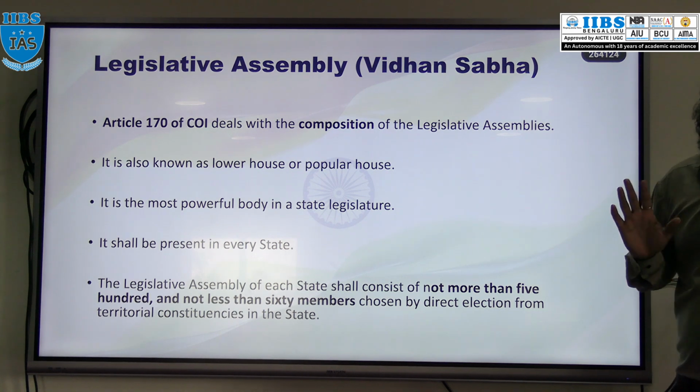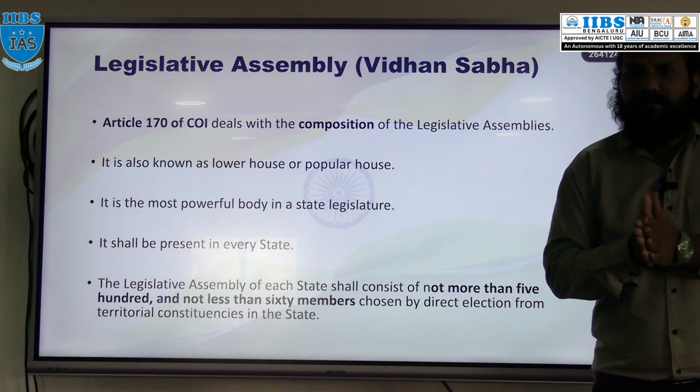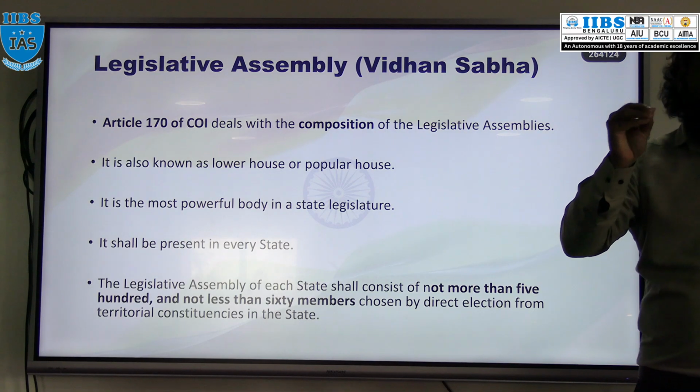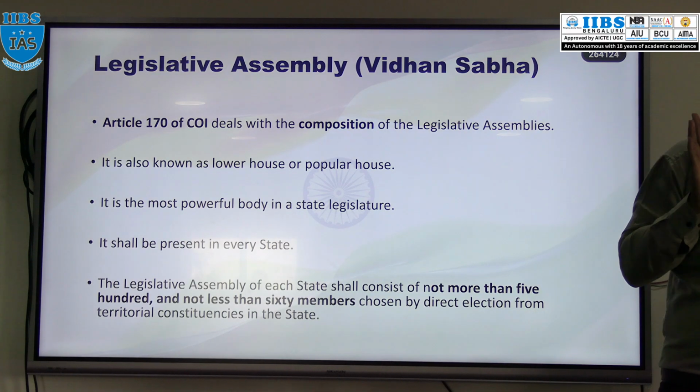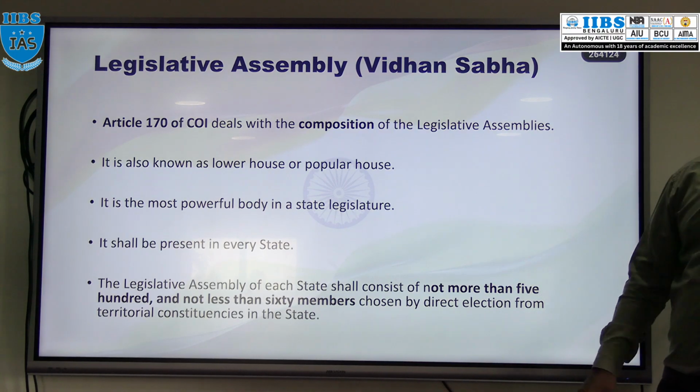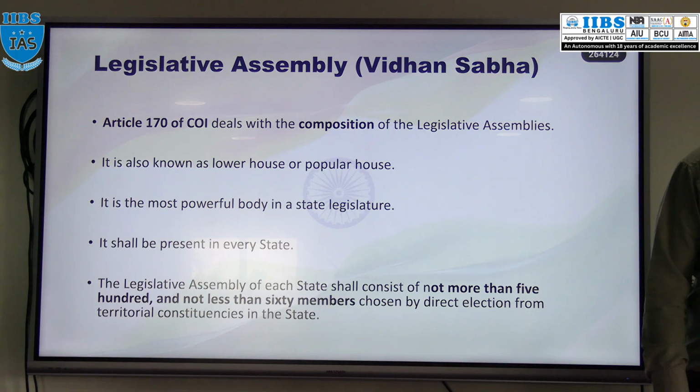What is the composition? How many maximum members and how many minimum members? In our constitution it is clearly mentioned that the maximum number of members in the state assembly should not be more than 500, and the minimum should not be less than 60. But there are certain states which have 30 or 40 members, right? 30 in Sikkim, 40 in Arunachal Pradesh. These are special provisions under Article 371, which we discussed.